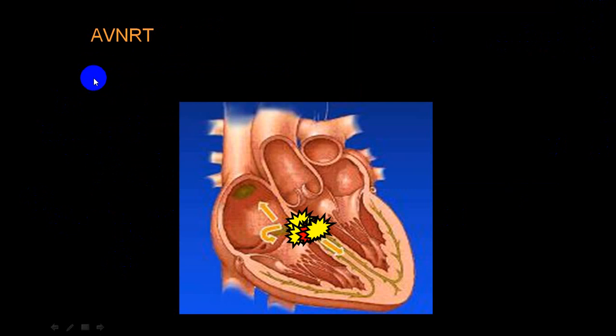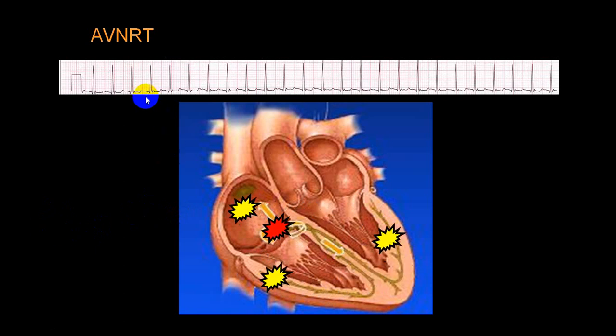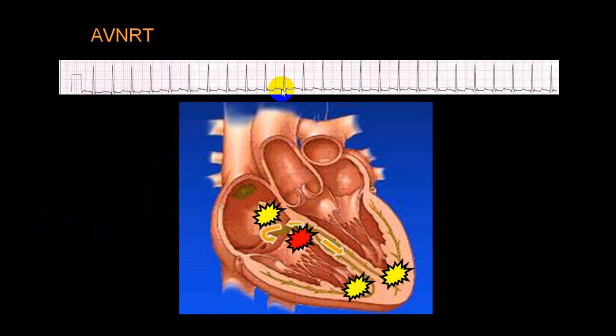Now we are showing you a video of how exactly the AV node re-entry tachycardia takes place. So as the impulse comes to the AV node, you can see that in the AV node this red circle shows a re-entry from a slow pathway to the rapid pathway, and then one impulse is going to the atrium and one impulse is going to the ventricle, and that produces retrograde transmission to the atrium, producing a P wave after the QRS complex, and that is typical. That is very, very typical. Usually the P wave will not be present before the QRS complex.